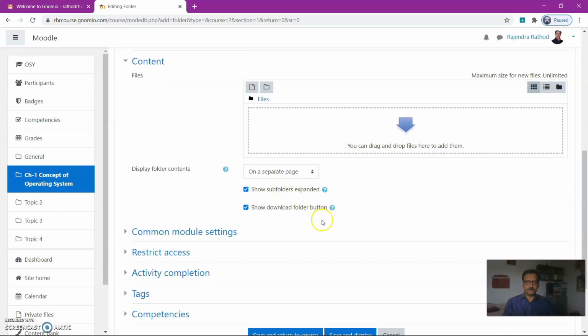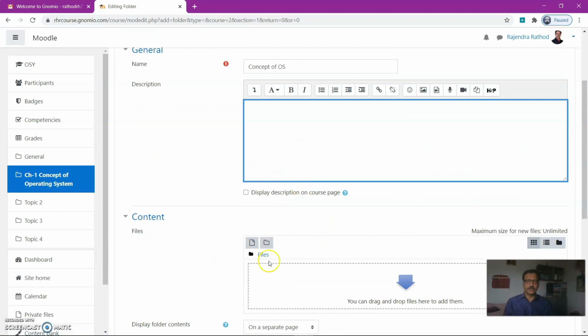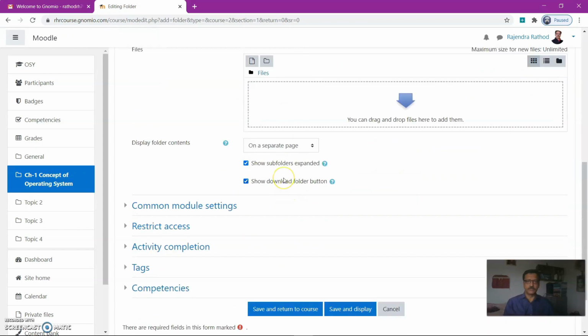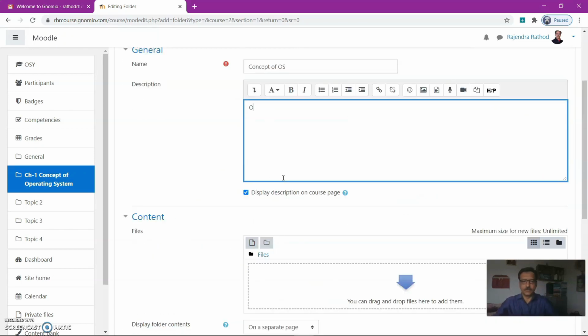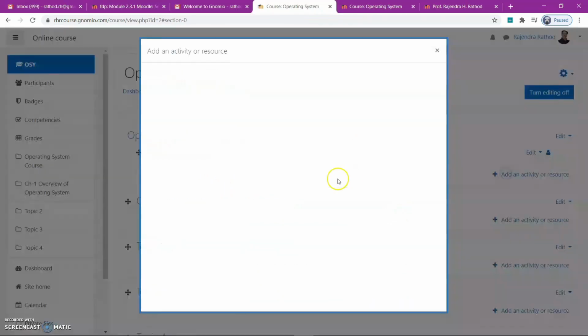Then you can add the folder, the file name, display description on course page. Whatever outcomes of the particular topic you add here will be displayed on the course page. So here, outcome, suppose. Go to operating system course. I will add an activity here.